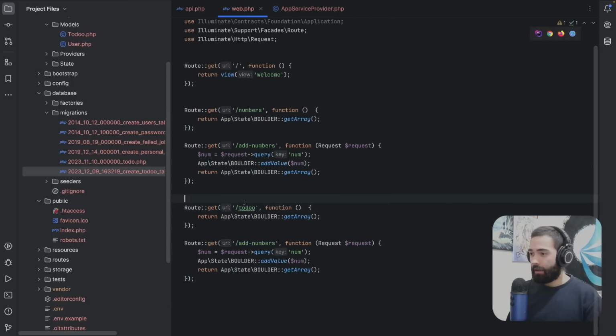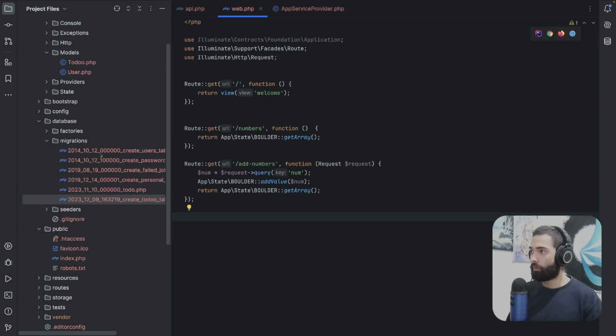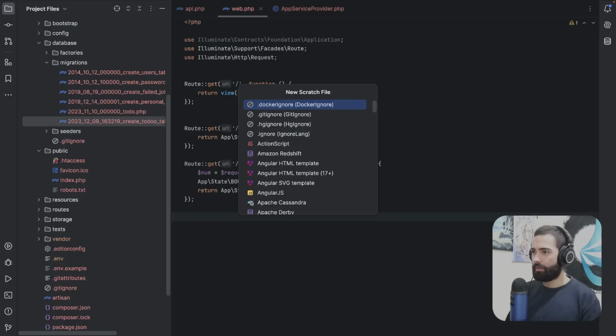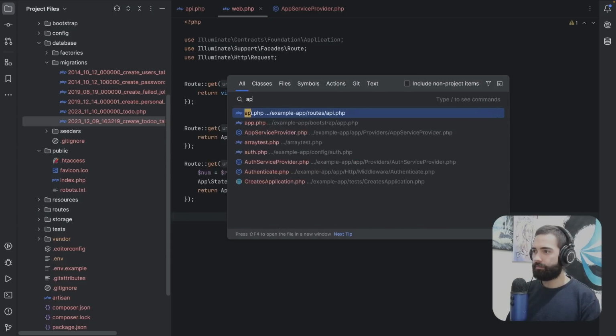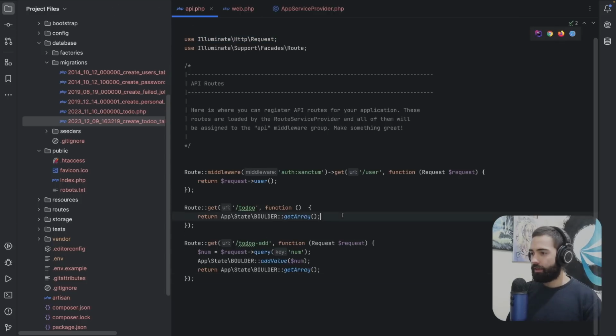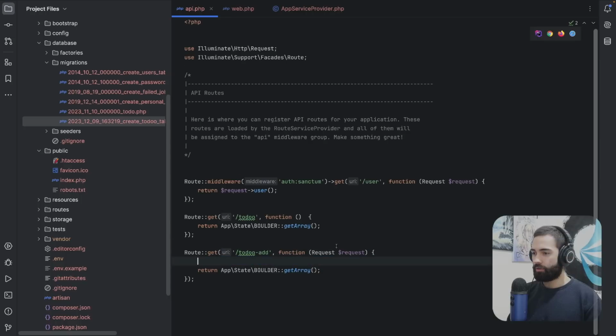So let's go to the to-do over here, and the to-do over here. We're gonna call this add, and let's actually take these routes and do it properly. Let's go to the API side. API.php over here, and first of all, we're gonna need to add some to-do. So let's actually get rid of this request.